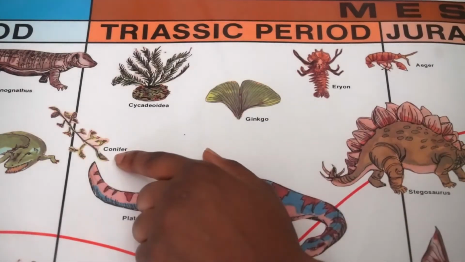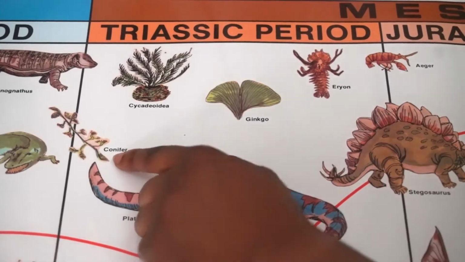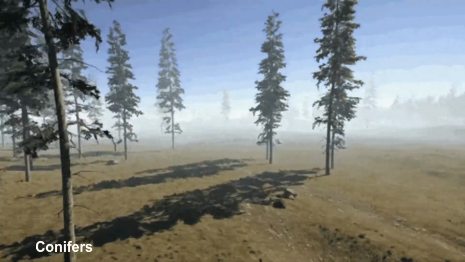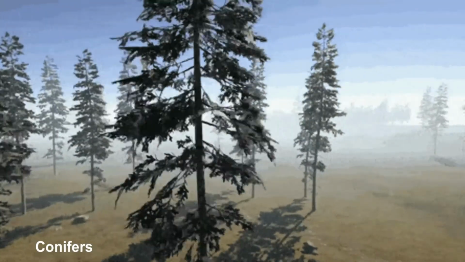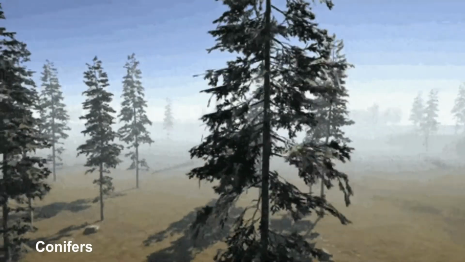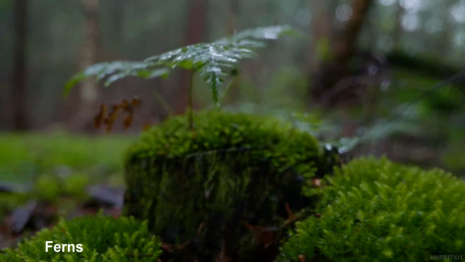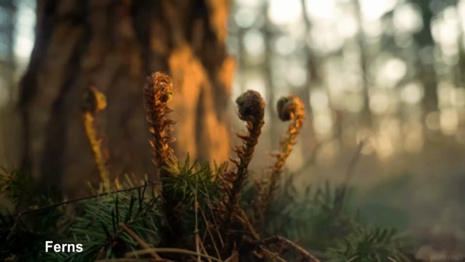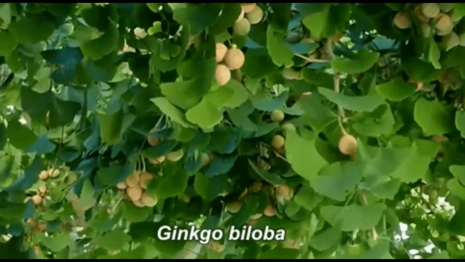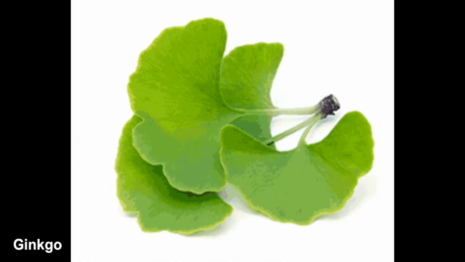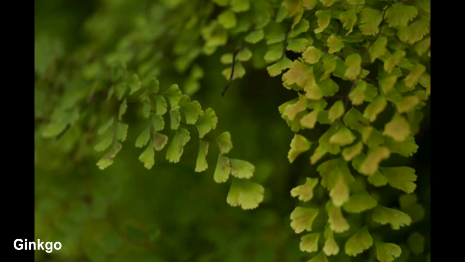Conifers became abundant during this period, along with the Cycadophyta, or cycads for short. Conifers spread everywhere on the plateaus. Plentiful remains of these trees have been found in the petrified forests of Arizona. Ferns and scouring rushes spread on the lowlands closer to lakes and rivers. The maidenhair tree, also known as ginkgo, began to develop at the beginning of the Triassic period. This softwood tree has survived practically unchanged to the present.